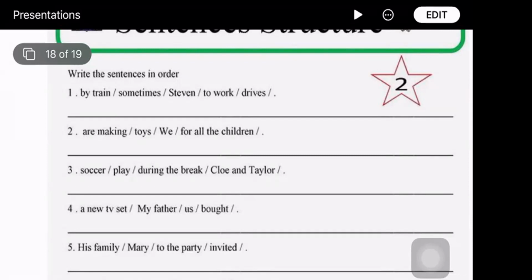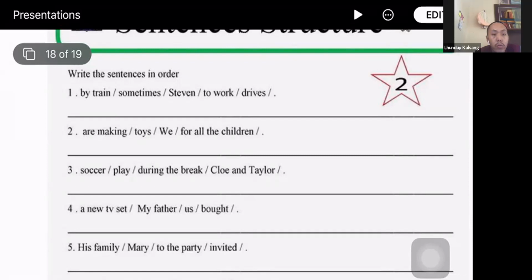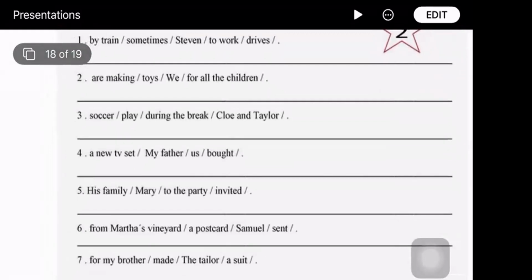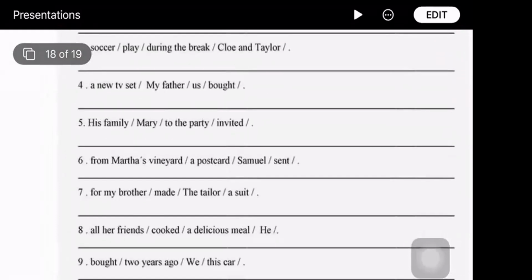Cole and Taylor play soccer during the break. Very good. Then? My father bought us a new TV set. Very good. Okay, what about number 5? Mary invited his family to the party.